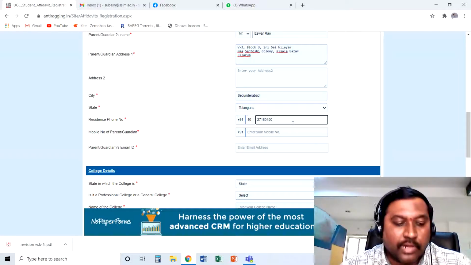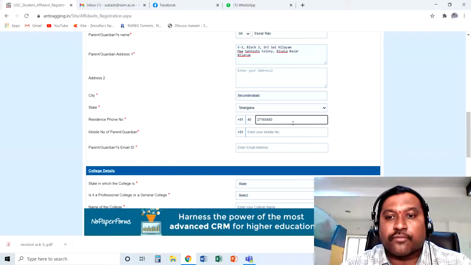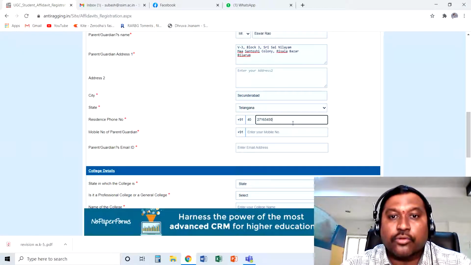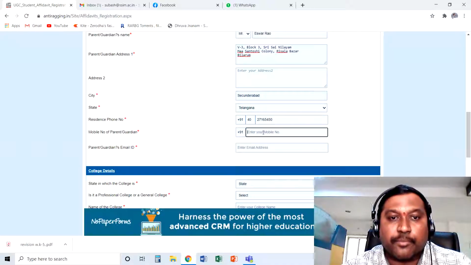If you have your own landline number, because nowadays most families do not have landline numbers, it is very rare to find landlines. If you have one, obviously you can give your landline number. Otherwise, I suggest you give the college number, which is 27165450, and the mobile number of your parent.